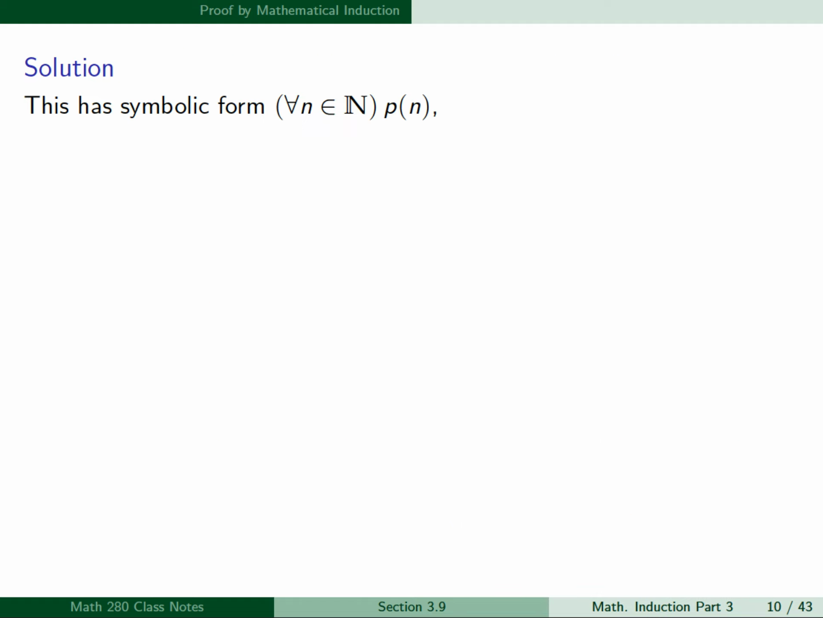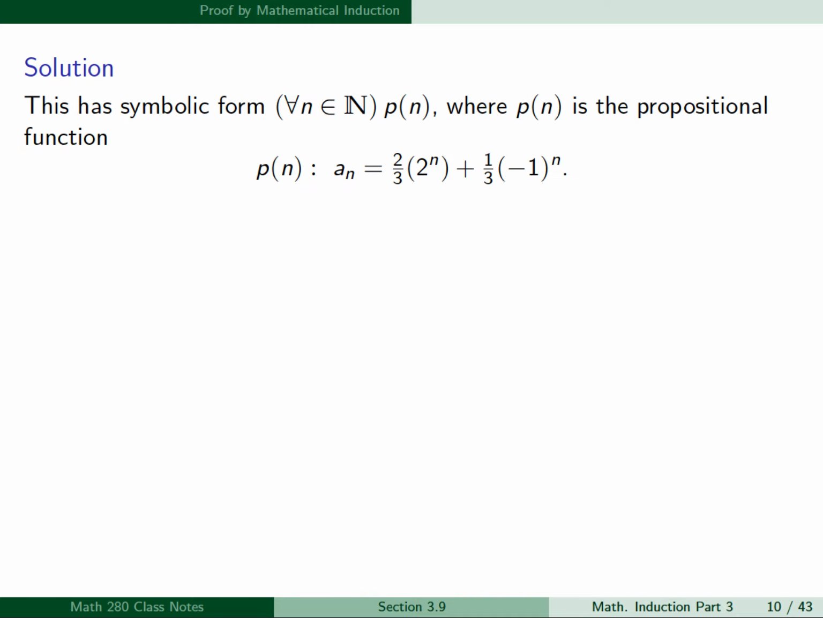Now, to prove this result, first note that it has symbolic form for all n in N, P of n, where P of n is the propositional function a sub n equals 2/3 times 2 to the n plus 1/3 times minus 1 to the n. So this is the formula we're trying to prove. We don't want to denote the recursion formula by P of n. P of n is the formula for a sub n that we're looking to compute.